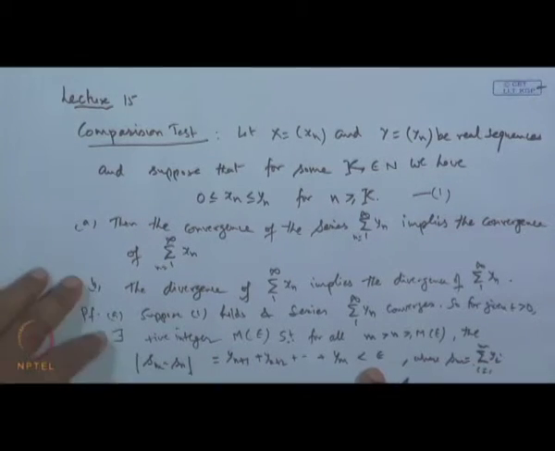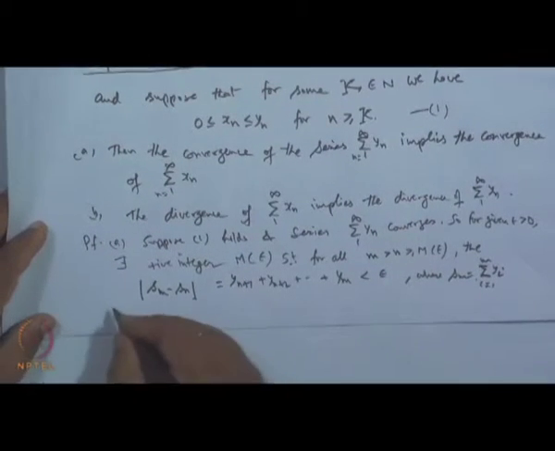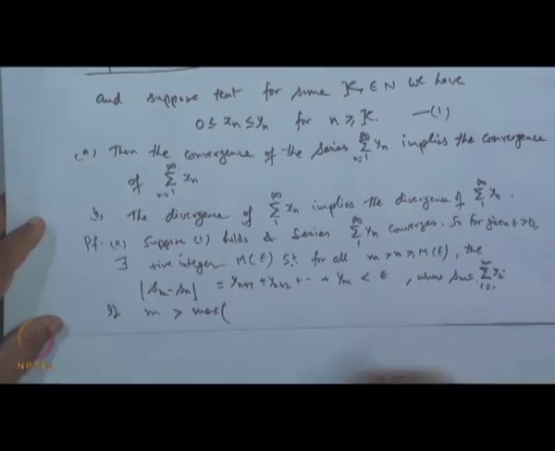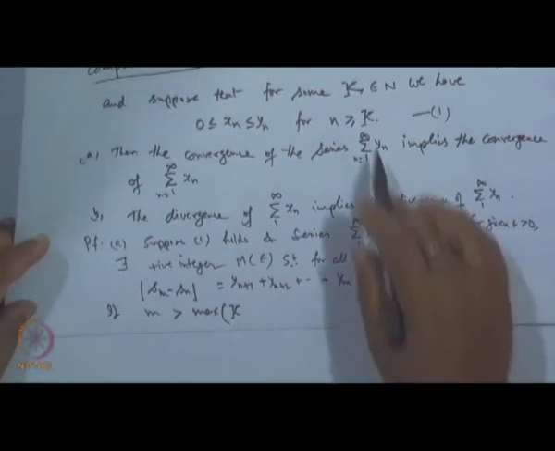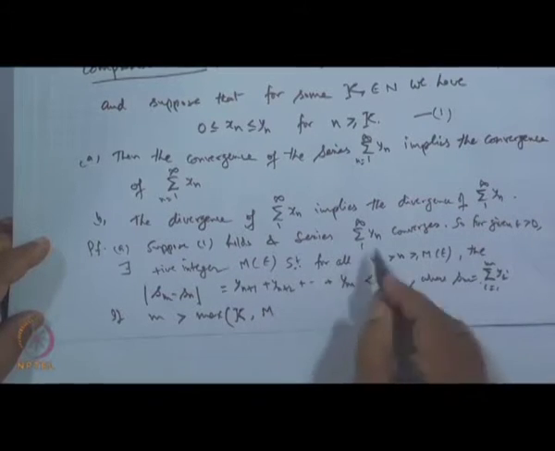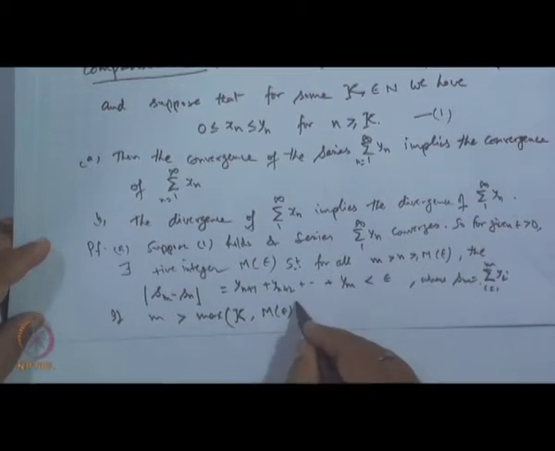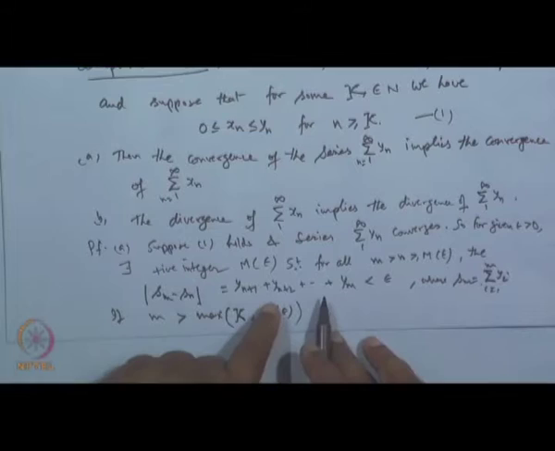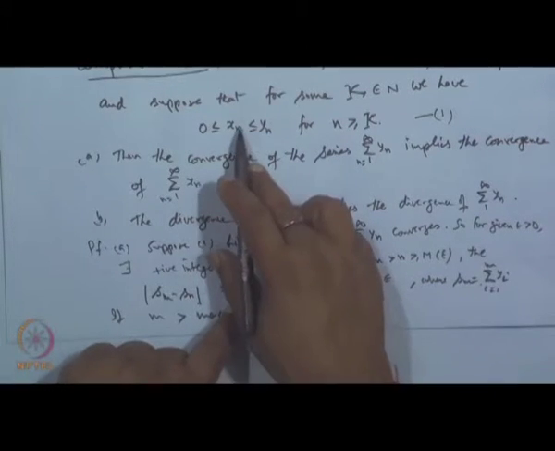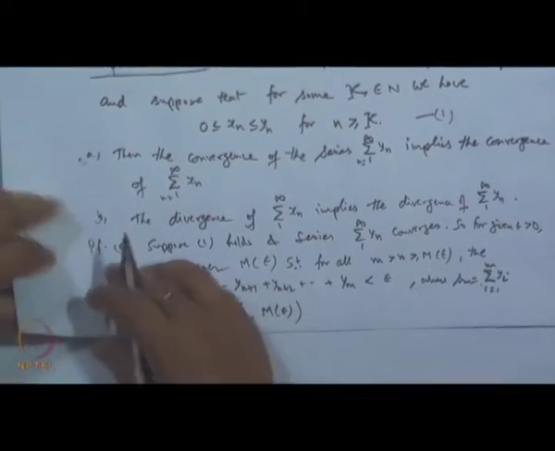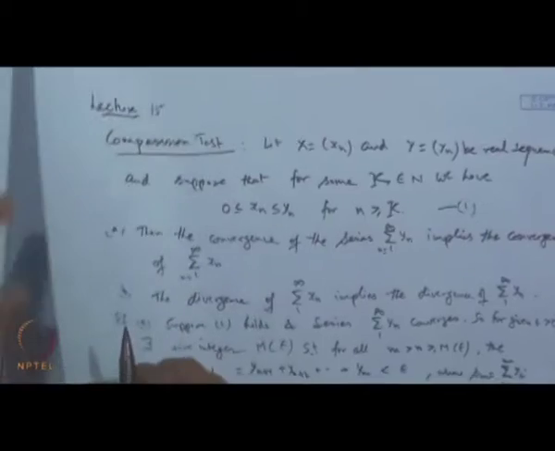Okay. Now, let us choose m to be greater than the maximum of this k, for which this inequality is valid, as well as the capital M, which we have already got because of this convergence. So, if I choose m to be greater than this, then in that case, because x n is less than or equal to y n, this part will give that x n plus 1, x n plus 2, etcetera.